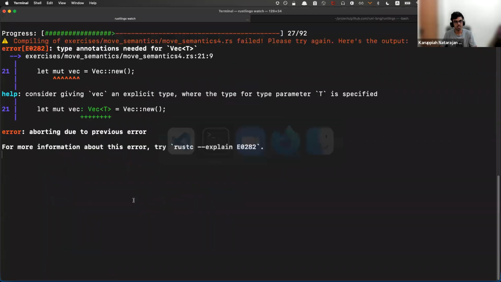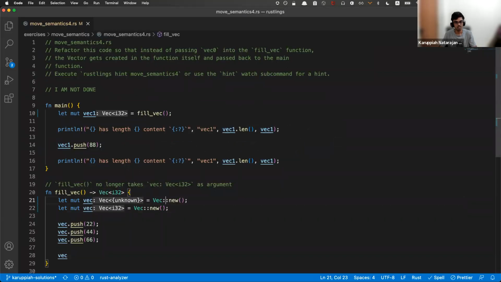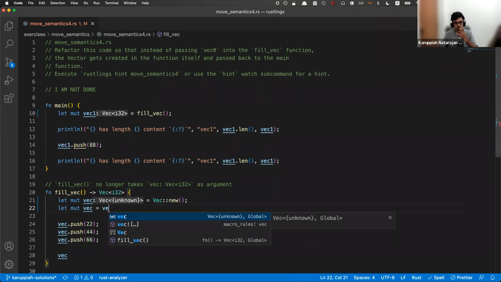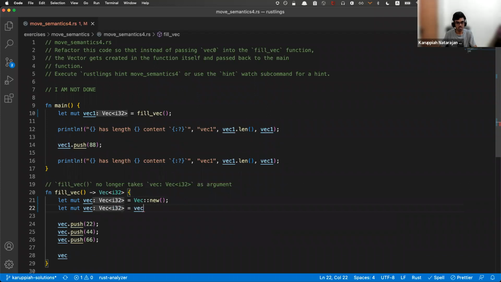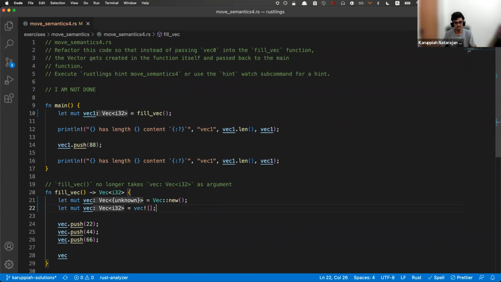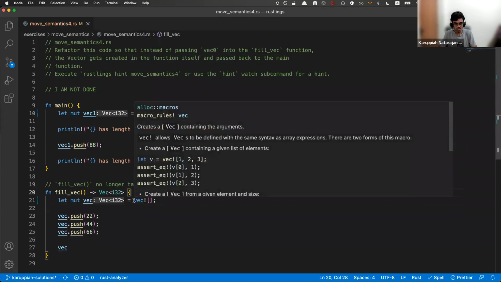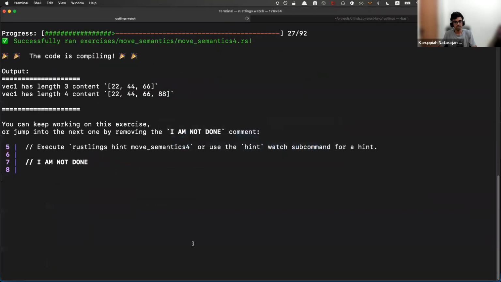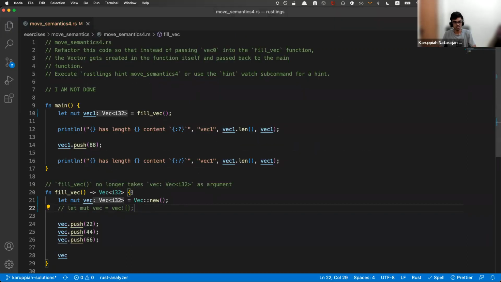one moment. Type annotation needed for vector. Okay. I'm just gonna go ahead and like this here, Vec, and then what is this? Vec. Okay. Interesting. So it's the previous Vec. Okay. Vec, and then this, and can I do that? Yep. So I can use this or I can use this. And so basically I've used this currently, Vec::new.